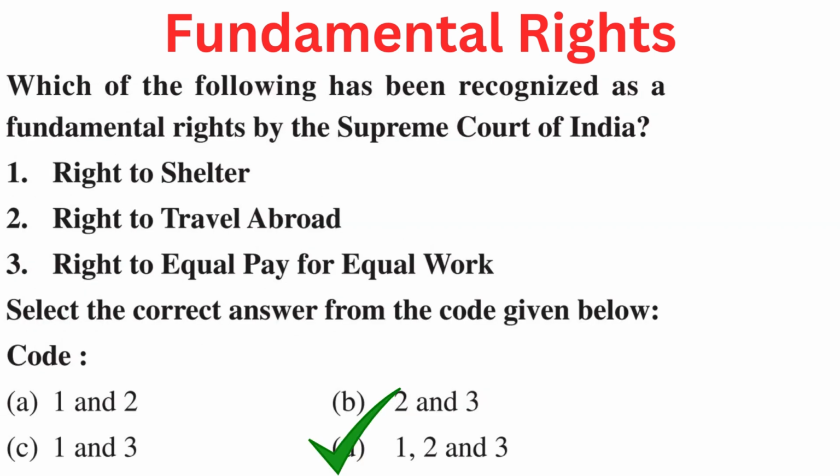Your question is: which of the following has been recognized as a fundamental right by the Supreme Court of India? First, right to shelter. Second, right to travel abroad. Third, right to equal pay for equal work. Select the correct answer from the code given below. Your options are A. 1 and 2, B. 2 and 3, C. 1 and 3, or D. 1, 2 and 3. Right answer is D. 1, 2 and 3. Right to shelter, right to travel abroad, and right to equal pay for equal work.